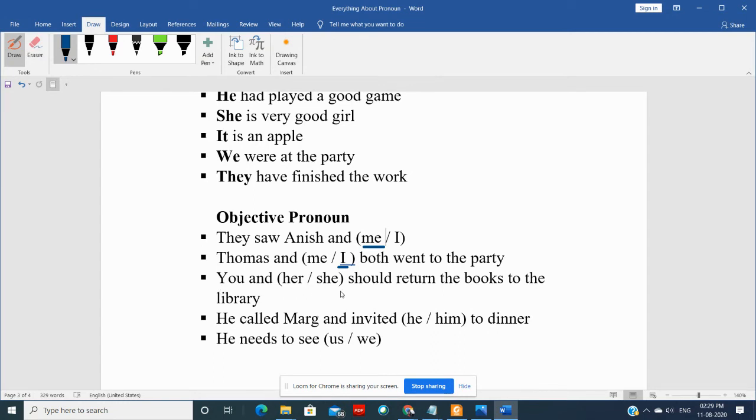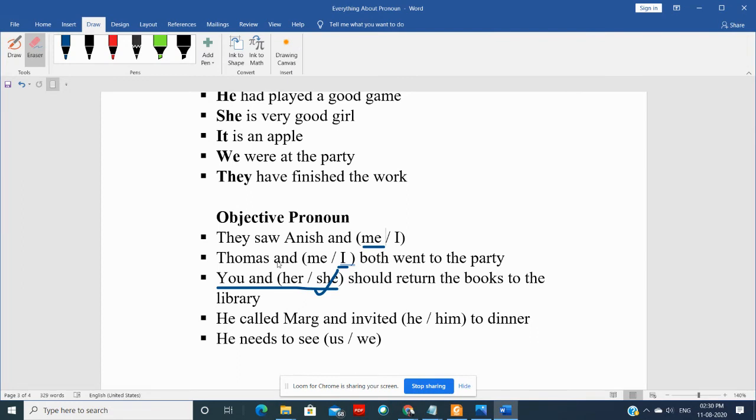You and dash should return the books. Now who is doer of an action? You and this pronoun. So naturally this part is actually doer of an action. So you and she should return the book. So she would come. Alright?